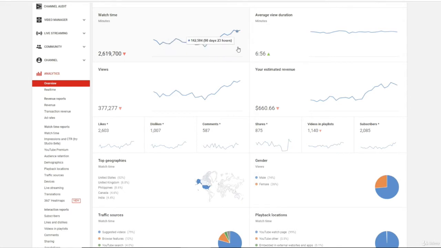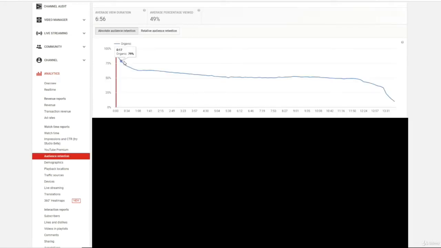So you always want to see your watch time going up, and to study why you're getting the amount of watch time you are, you can actually go down here to a little thing called audience retention. So if you click that, then you can see how long exactly people are watching your video. As you can see, when the video starts, 100% of the people are watching, and then it drops off because people only watch a certain amount of the video. And you want to keep this as high as possible for the longest amount of time.